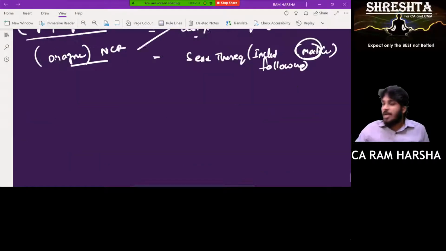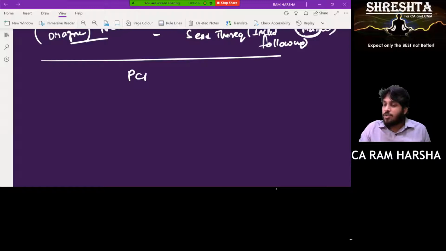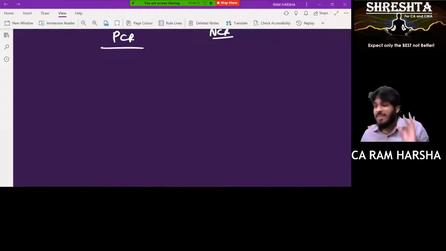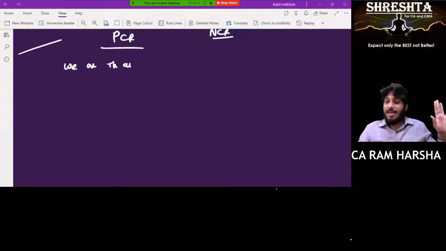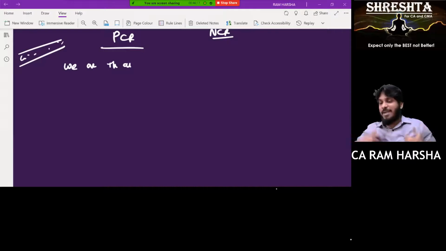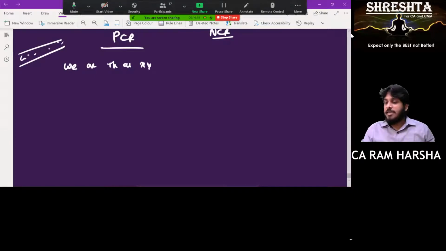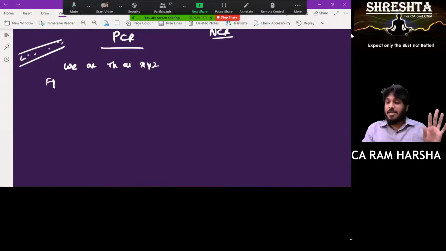That's it. Now, there are two request formats, no? Positive confirmation request, negative confirmation. How do I prepare it? I will write a letter on the letterhead of the auditor. What will I write? We are the auditors of... I will preferably take the letterhead of the company, with the company details on the top as heading. Below it my matter will be there. I will type the matter on the letterhead of the company and send it to the third party. Understood? Yes, sir. So, we are the auditors of XYZ Limited, as appointed for the financial year 2019-20.